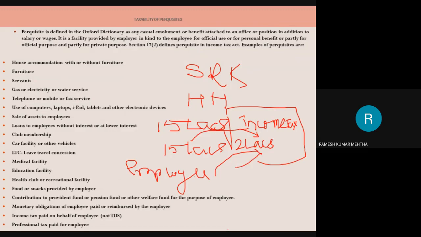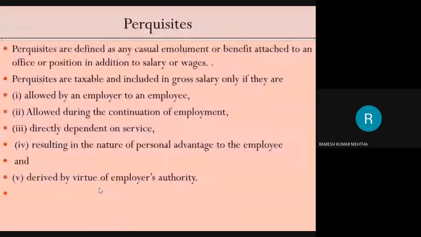So I am gaining 2 lakh rupees because this is my expenditure, which is paid by the employer by virtue of the employment, or because of my appointment letter, in which it is stated that all the income tax of the employee will be paid by the employer. So this is called a monetary obligation of the employee which is taken care of or reimbursed by the employer. In the same way, professional tax we have to pay, that is also taken care of by the employer. So these are some of the examples of perquisites.